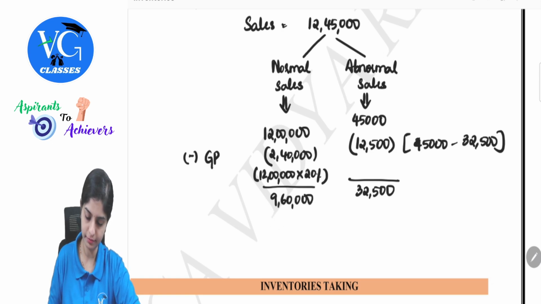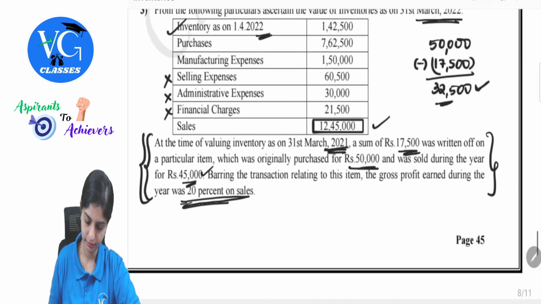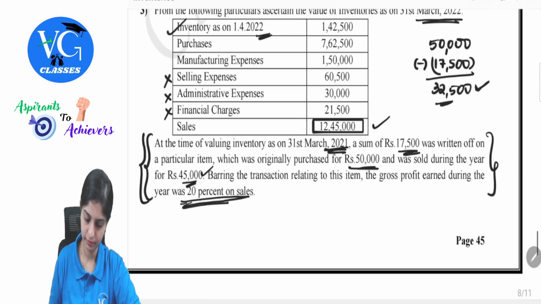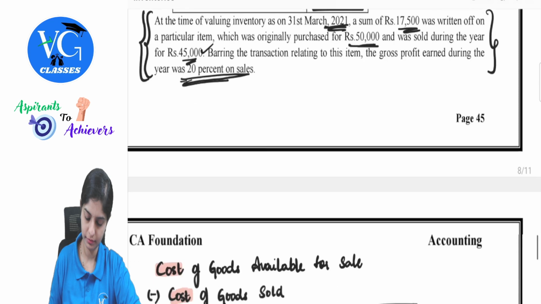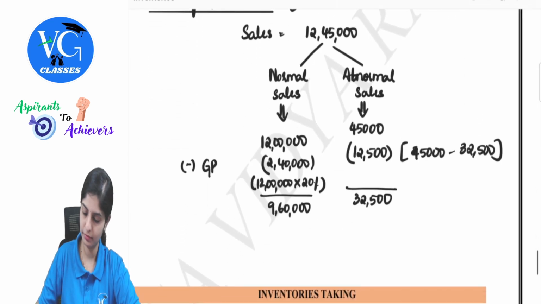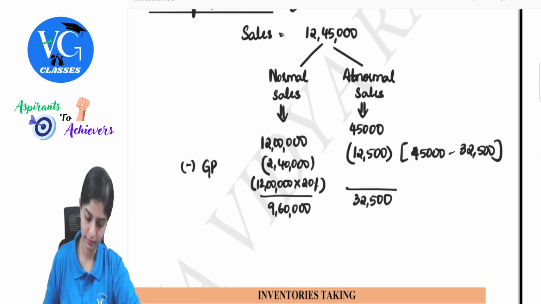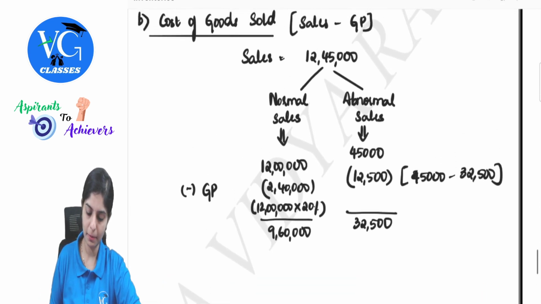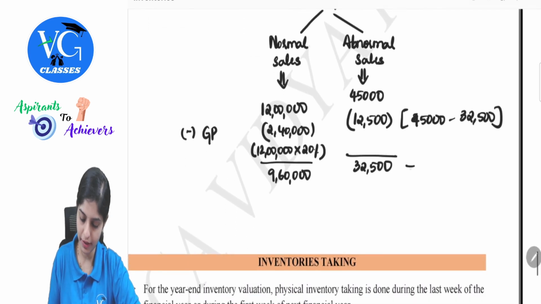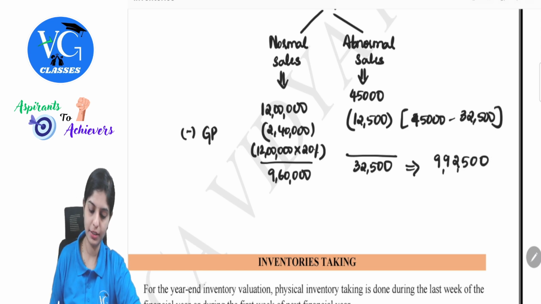9,60,000. So this is nothing but my cost. So if I total both, 9,60,000 plus 32,500, 9,92,500.